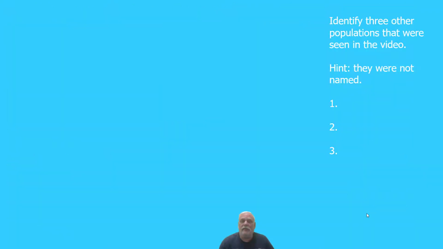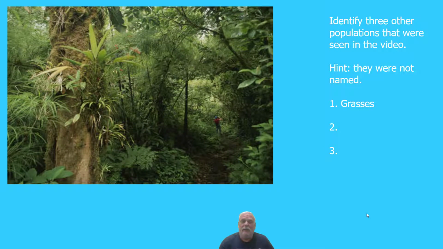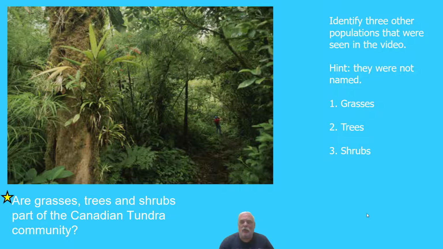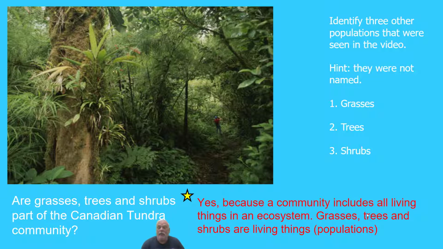Now think back to the video we just saw and identify 3 other populations that were seen in the video. Here's a hint, they were not named, like the antler species were. One of them could have been grasses, another was trees, and a third, you might have said something like shrubs. And are grasses, trees, and shrubs part of the Canadian tundra community? Well, yes, they are. Again, a community includes all the living things in an ecosystem. Grasses, trees, shrubs, they're all living things. They're all populations in that community of the Canadian tundra ecosystem.